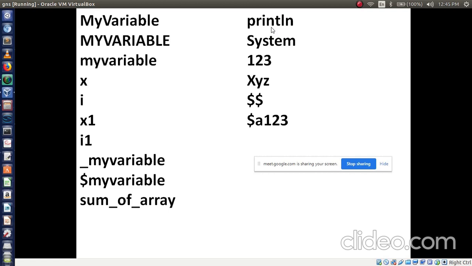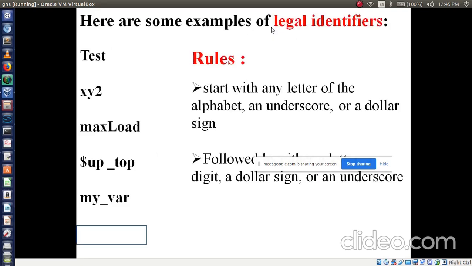Then followed by, it may start with alphabet, underscore, or dollar sign. The second character is what? Dollar. So $$ is a valid identifier. Is it clear? Now is the last one valid or invalid? Valid. Okay, fine.